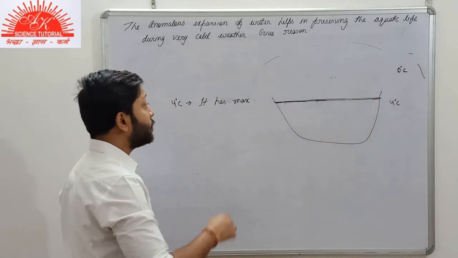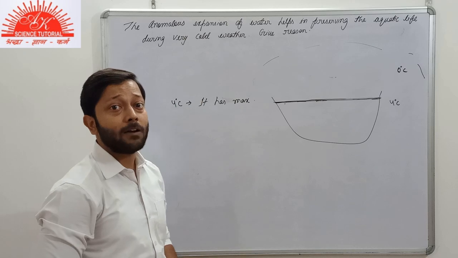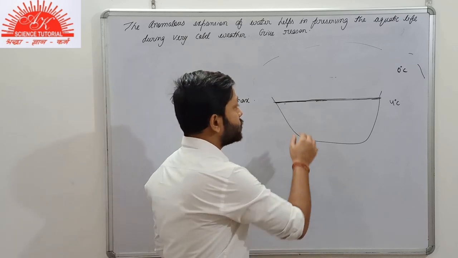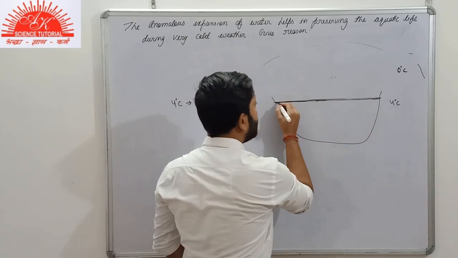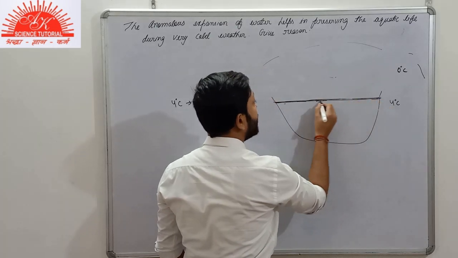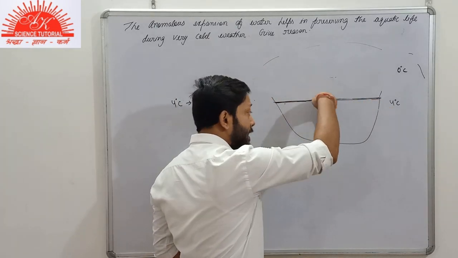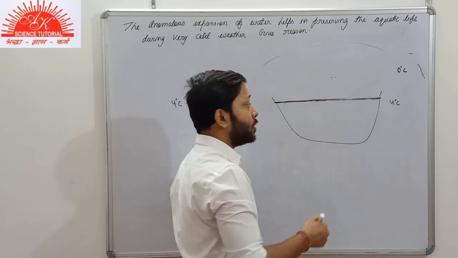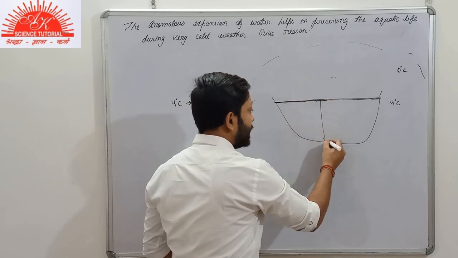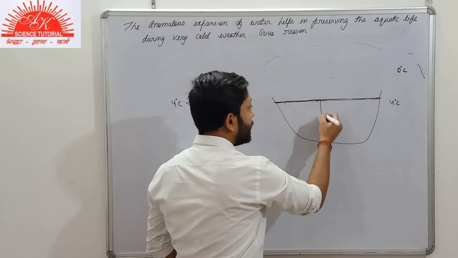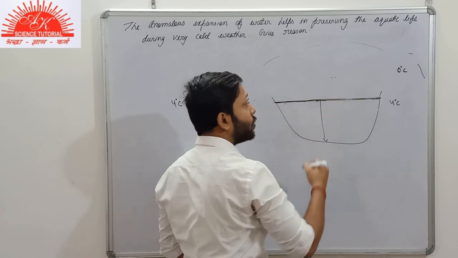Now as you know, at 4 degrees Celsius the water has maximum density. So the water here is denser now, heavier now. As a result, as this water is heavier, it will sink, it will go down, and it will be replaced by water below it.